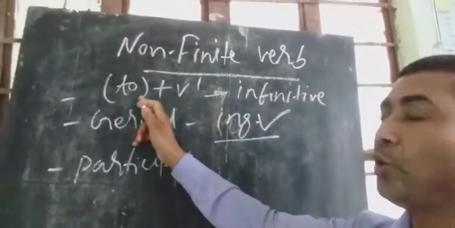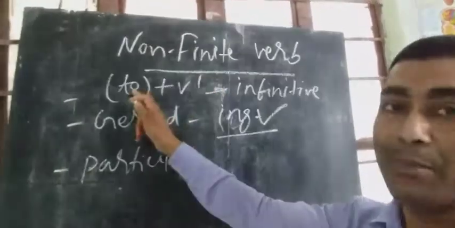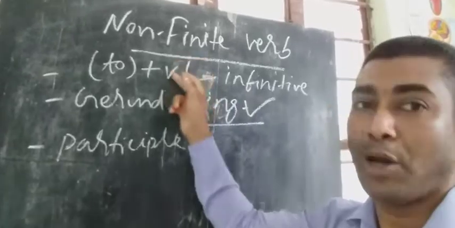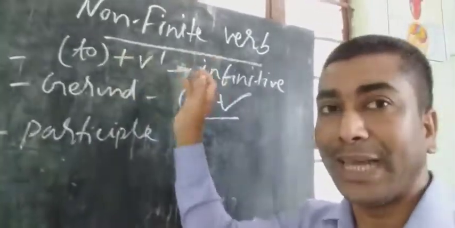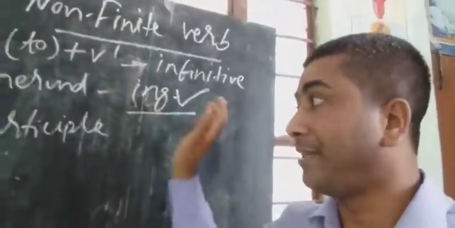Infinitive means to in bracket plus v1. It means sometimes to will come and sometimes to will not come. That is infinitive. v1, first form of verb: go, come, read, to go, to play, to write. Gerund means ing verb: going, reading, writing.